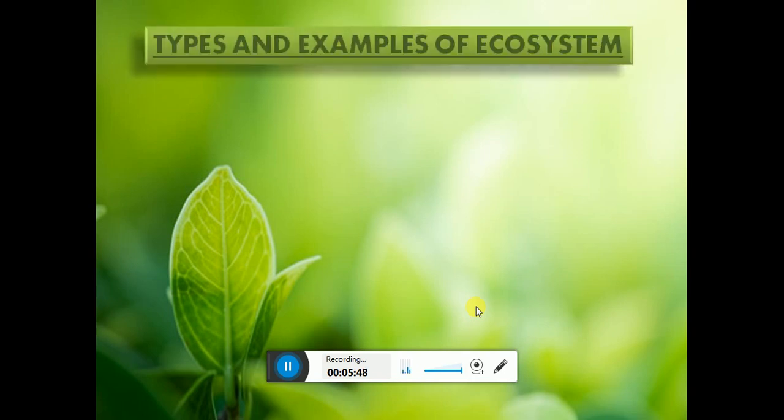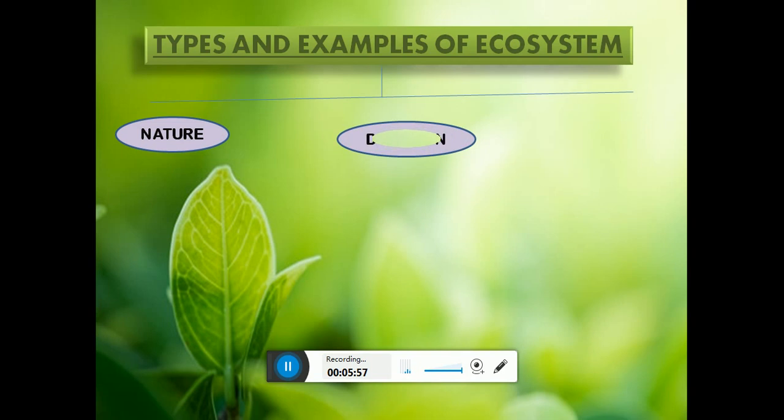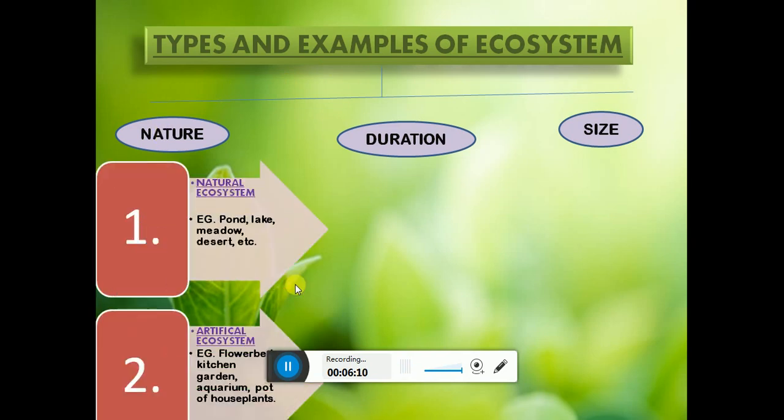Now let's talk about the various types of ecosystem and their examples. Ecosystem is mainly classified on the basis of three topics, that is, first is nature, second is duration, and the third one is size. We'll look into each topic in brief. So on the basis of nature, ecosystem is classified into two types, that is natural ecosystem and artificial ecosystem.